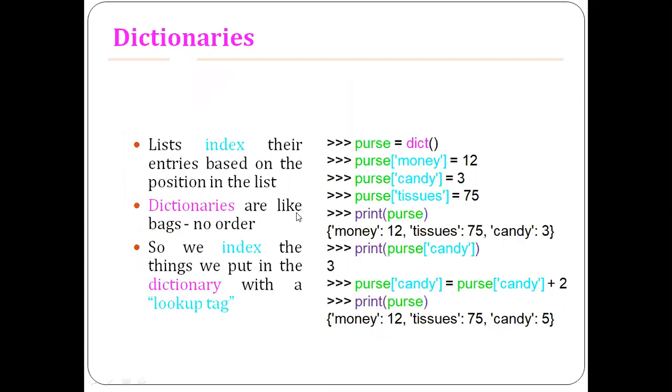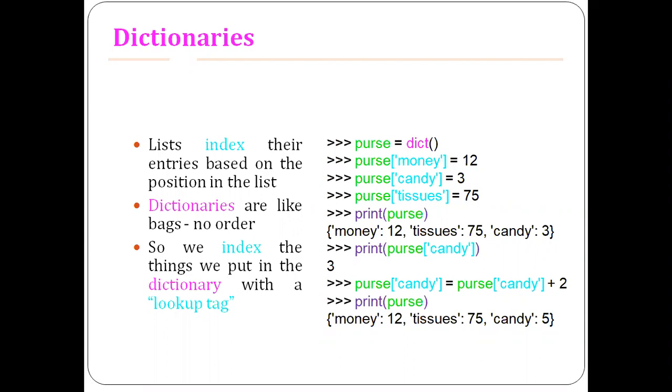So now look at how the dictionary appears, and the difference between lists and dictionaries. Lists index their entries based on the position in the list. As you learned in the last topic, if you want to access an element in the list, you have to specify the index or the position of the element, and you can access the element. But in the case of dictionaries, there is no ordering with respect to the elements that you are putting in.